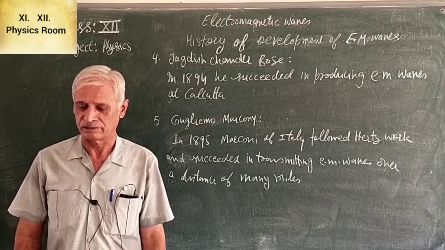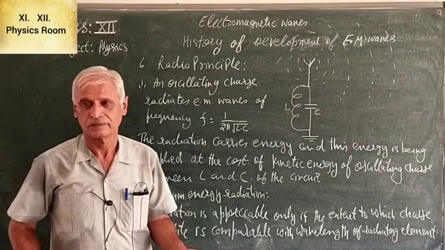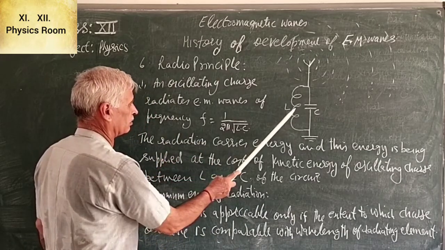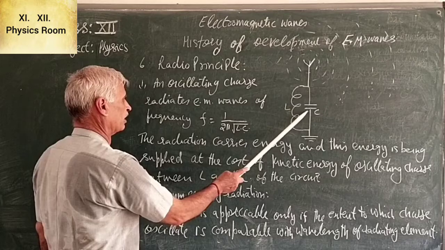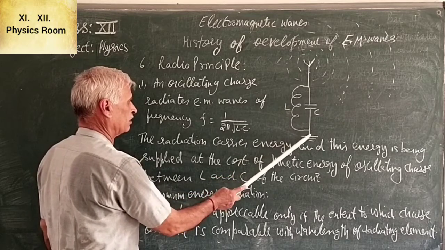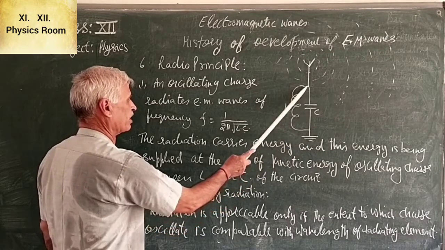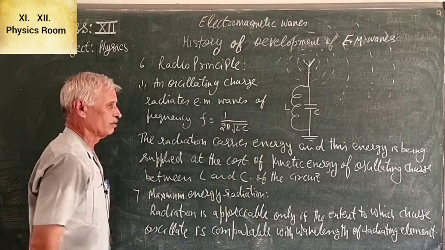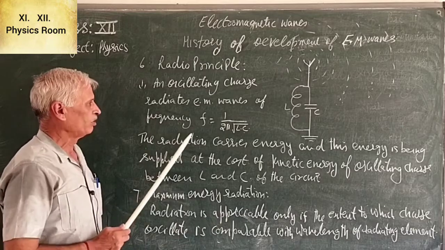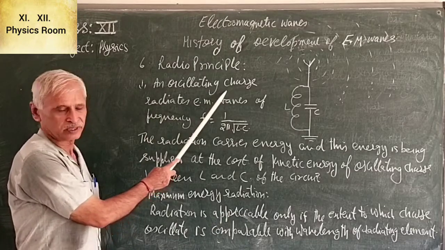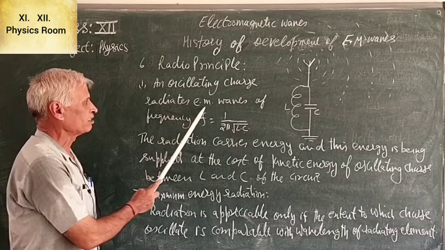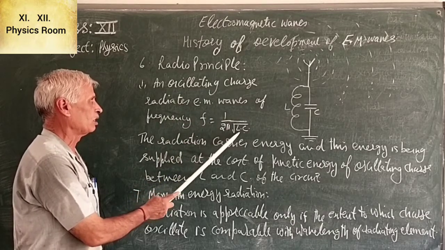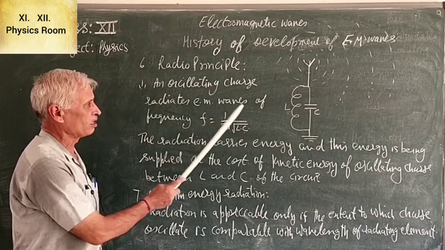Now, radio principle. Look at the circuit. This is inductor, this is capacitor. Both are connected in parallel. The lower end is grounded and the upper end is connected to an aerial. Charge is oscillating between L and C. Now we know an oscillating charge radiates EM waves of frequency f equal to 1 by 2 pi root LC. So this forms the radio principle.